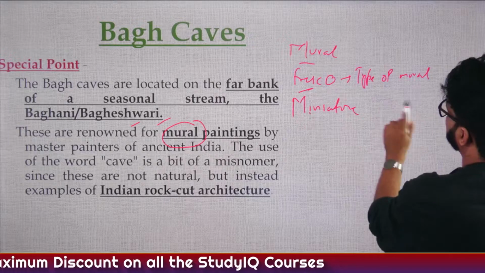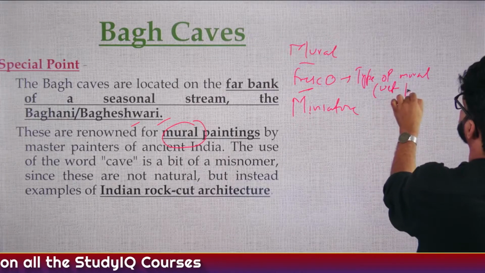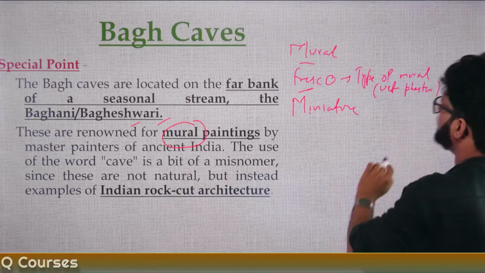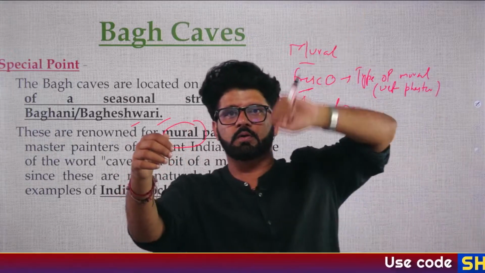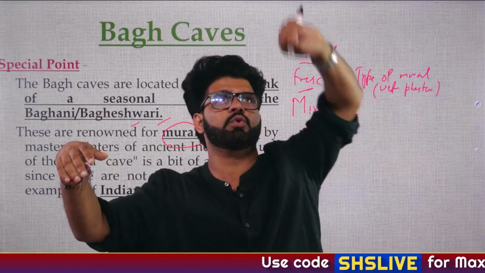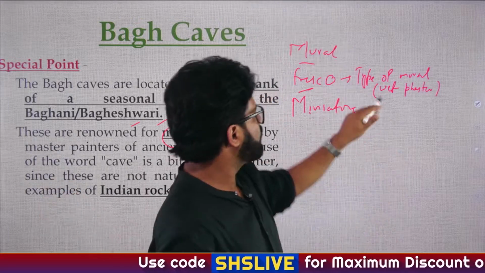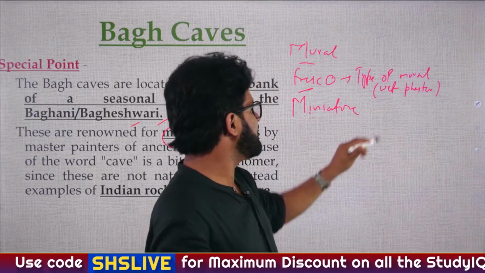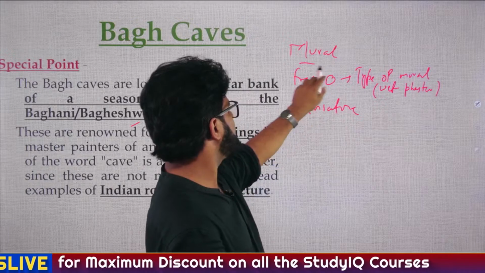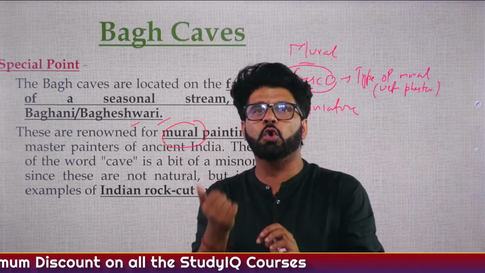But in fresco, you are using wet plaster. Like you may have seen wet plaster when housework is going on and the workers are working on your floor. When you make paintings using wet plaster, what is created is known as fresco. So fresco is a type of mural.